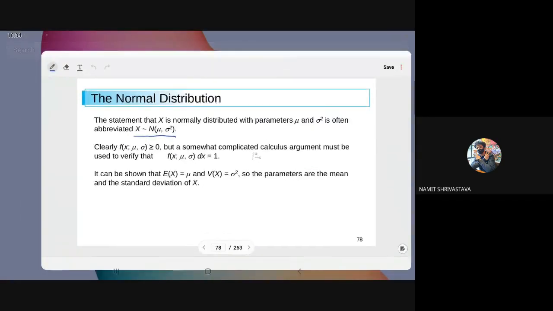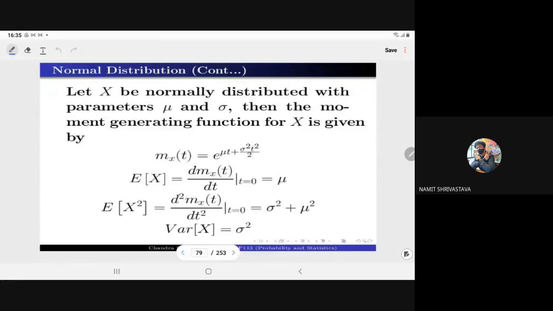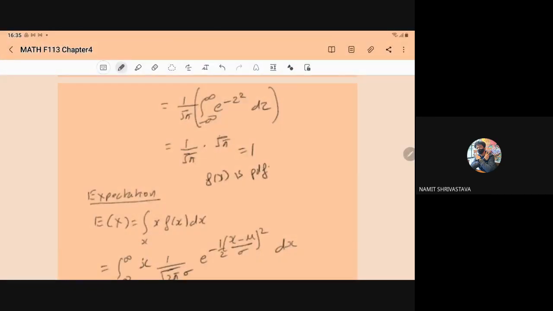So after proving that fx is the PDF, now we can show that the expectation and variance for the normal variate are mu and sigma square. They are the parameters as well as the mean and variance for the normal variate, right? So how can we prove it? We have two approaches: either by definition or through the MGF.